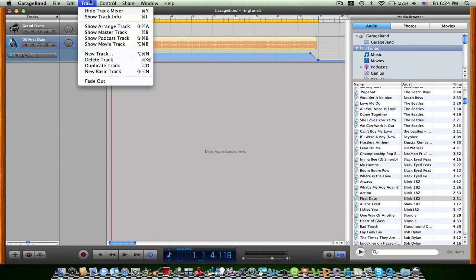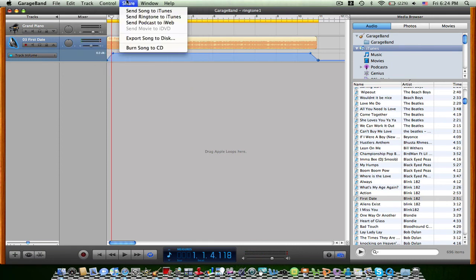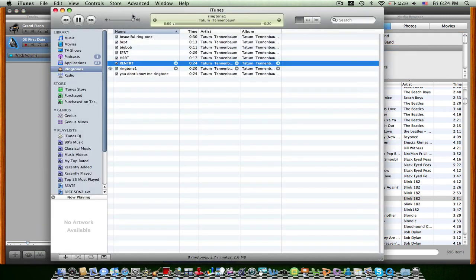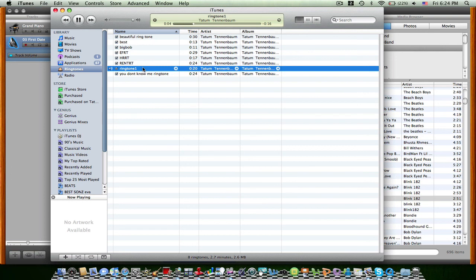Now all you do is go to Share, Send Ringtone to iTunes. It will let it do its conversion. And there you go, then iTunes, and my ringtone is right there.